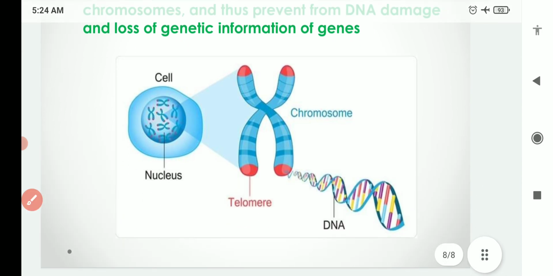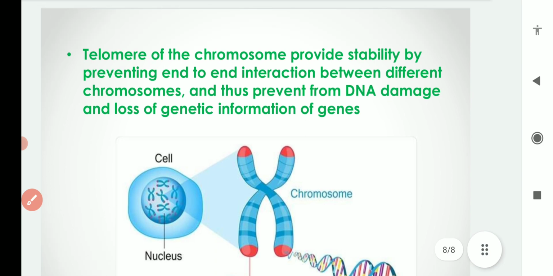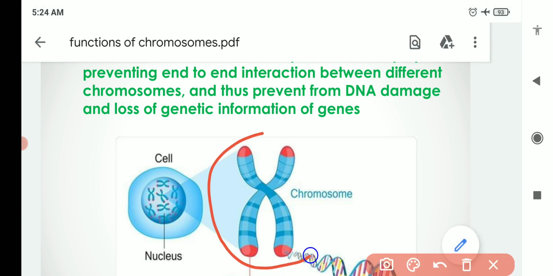So these are important functions of chromosomes, especially in eukaryotes, because in eukaryotes this type of chromosome arrangement is there. In prokaryotes these types of chromosomes are not present. These are the characteristics of eukaryotes. Although the function of the DNA is the same in both prokaryotes and eukaryotes, this type of chromosome structure is found in eukaryotes.